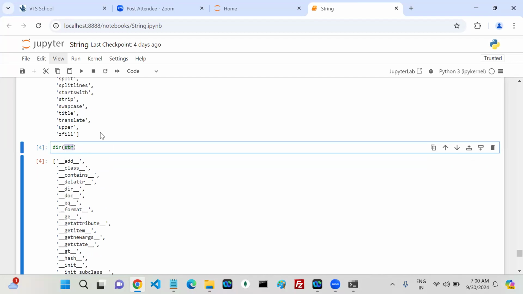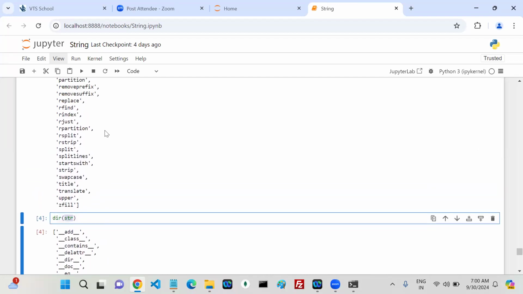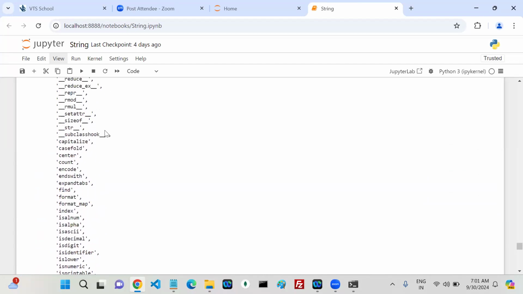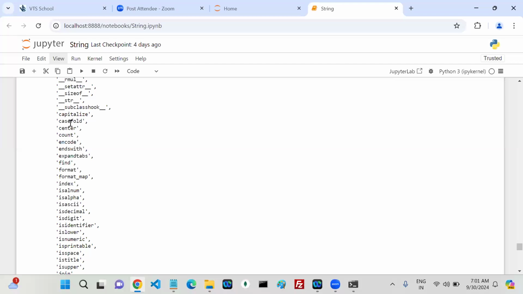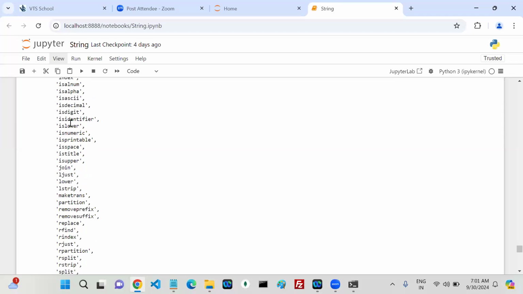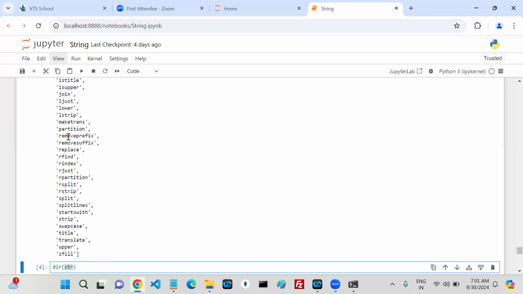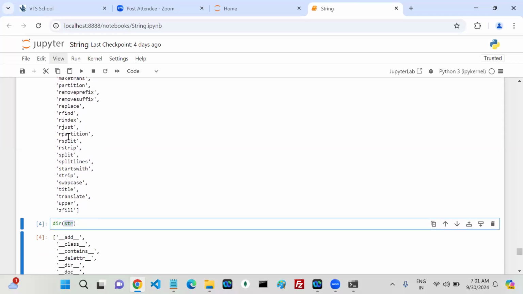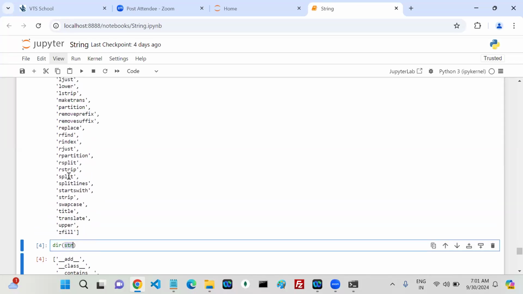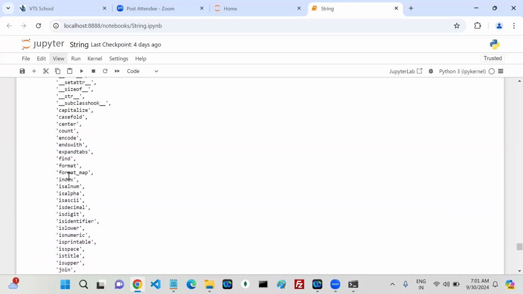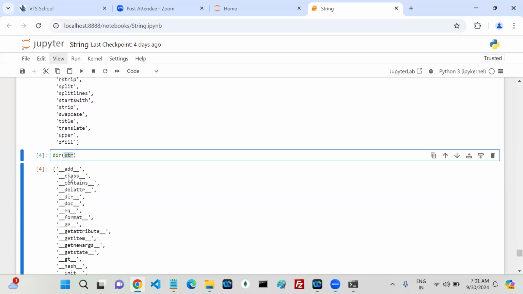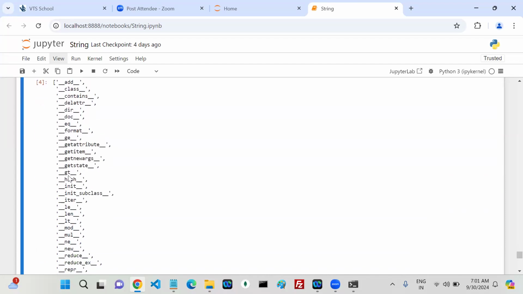Now, is there any method to find the length? Check it. Capitalize, okay, scroll like this. Find, is lower, join, upper. There are multiple methods, but no method which is related to length. We don't have any method.